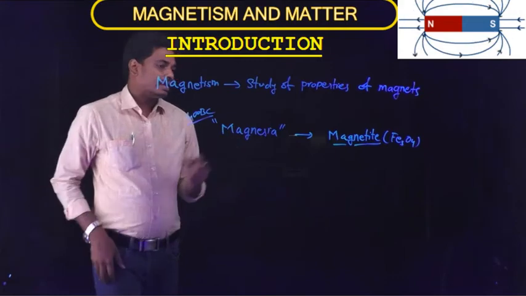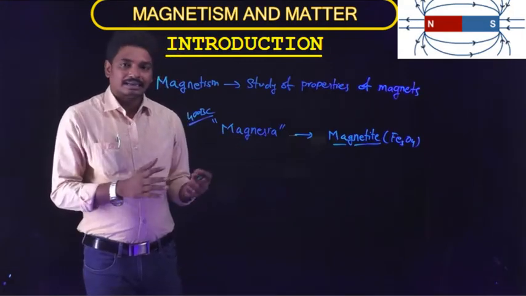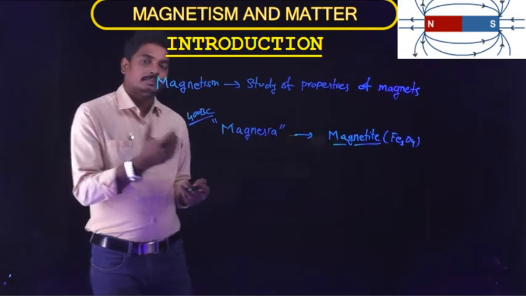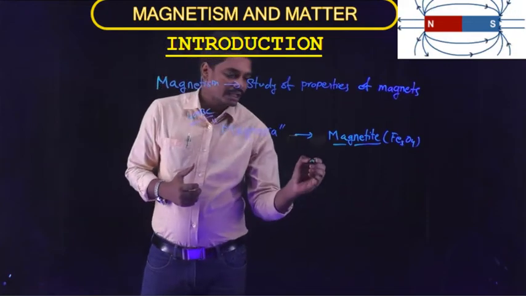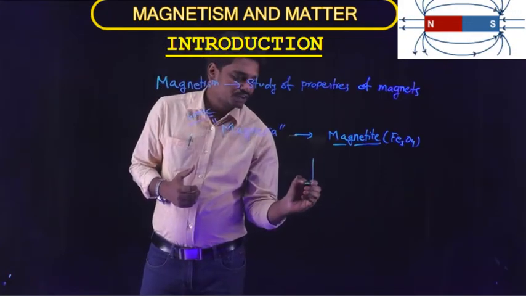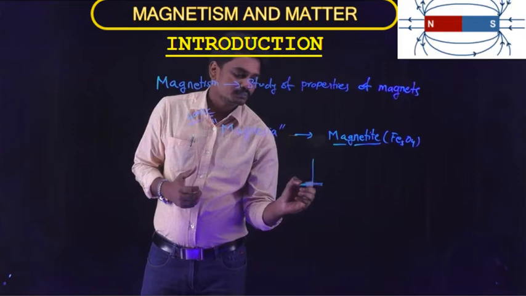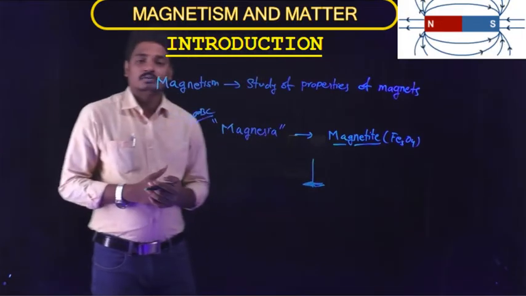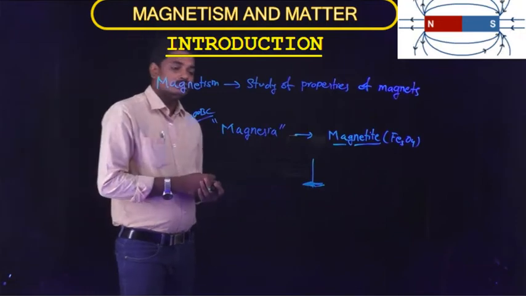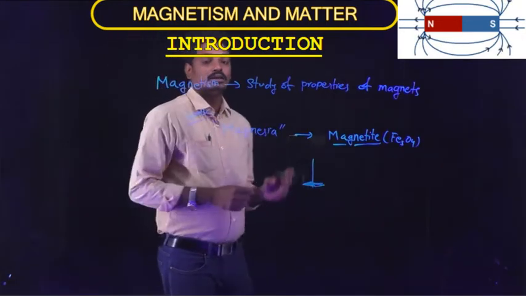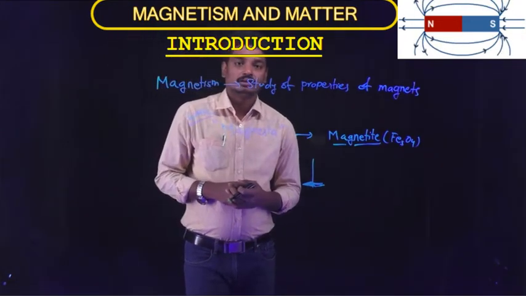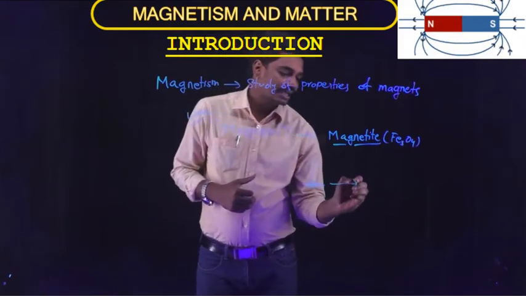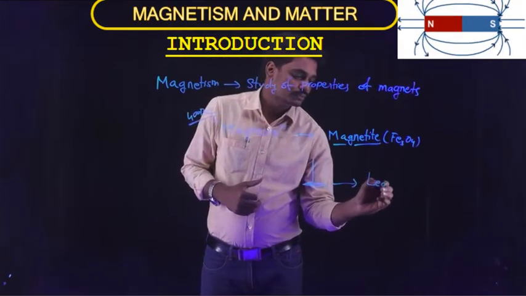Later the Chinese came to know that when this iron ore is freely suspended, it aligns itself to the north-south direction. From this, they called this iron ore lead stone.